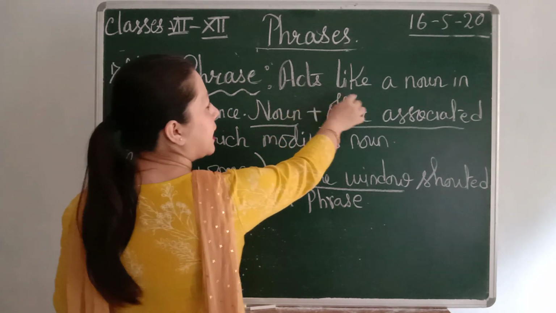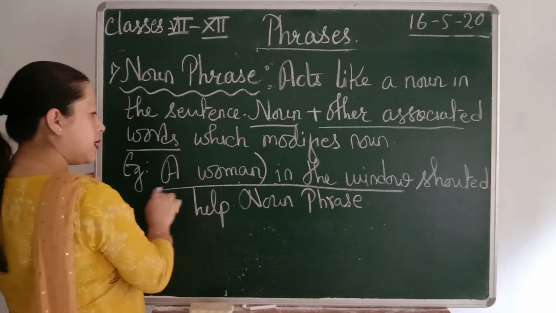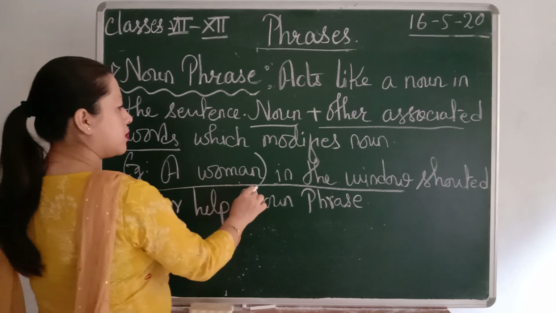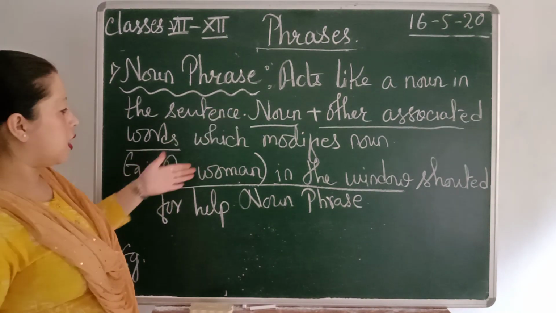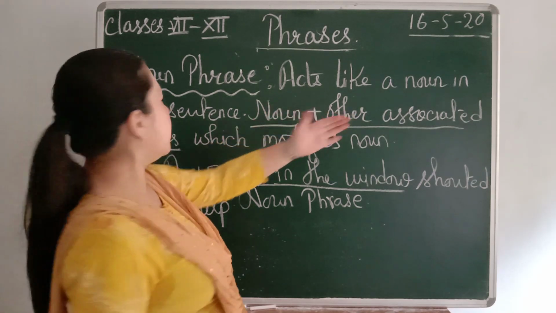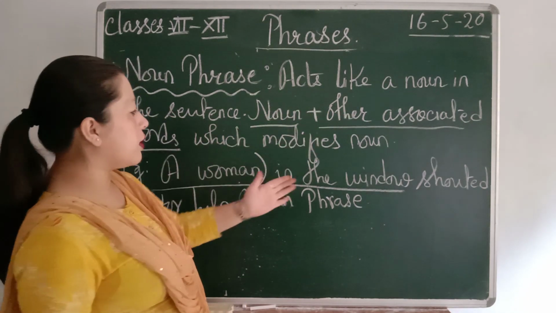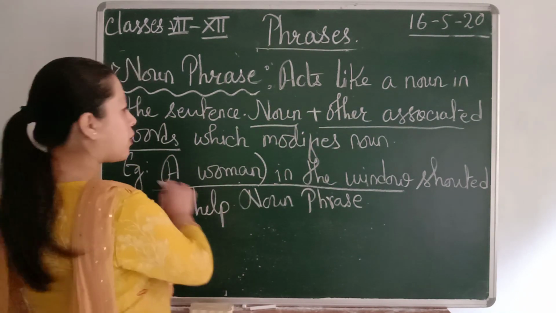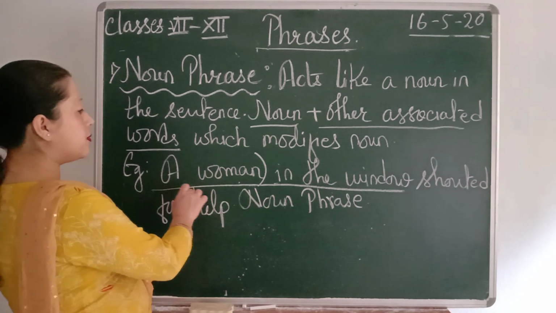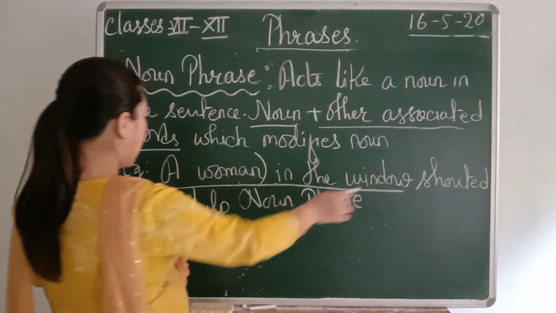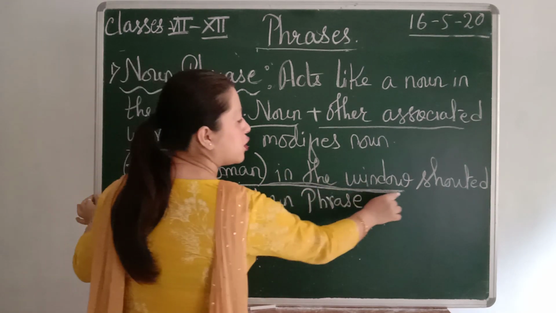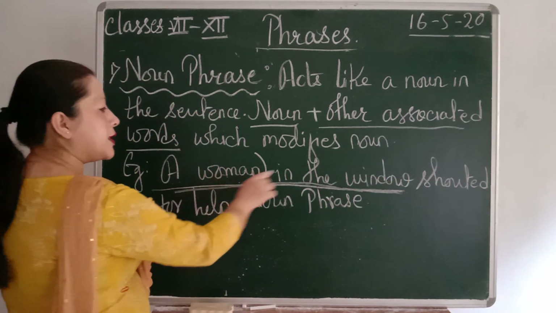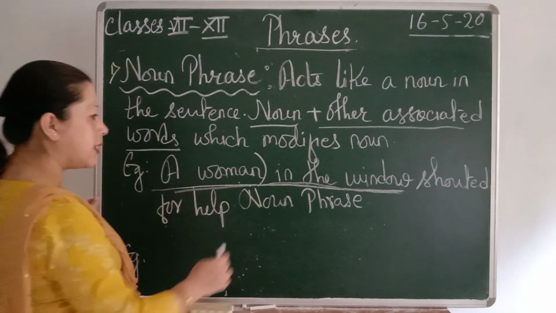A noun phrase acts like a noun in the sentence. In this sentence, a woman is a noun, plus other associated words which modify the noun, in the window. And when you write this complete sentence, it becomes a woman in the window shouted for help. So a woman in the window, these are the associated words and this is a noun, so this became a noun phrase. Another example.